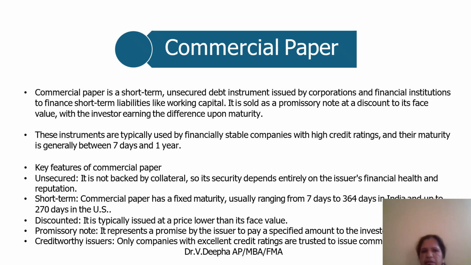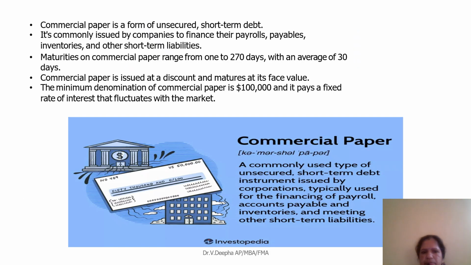Next, commercial paper. It is a short-term debt instrument issued by corporations and financial institutions to finance short-term liabilities like working capital. It is a promissory note sold at a discount to face value, with the investor earning the difference upon maturity, which is between 7 days and 1 year. Commercial paper is a form of unsecured debt.